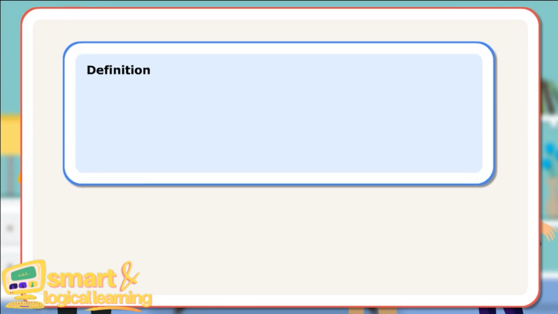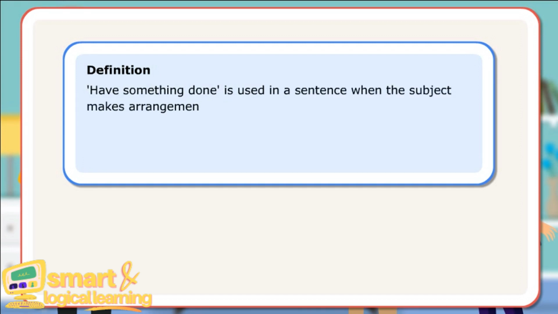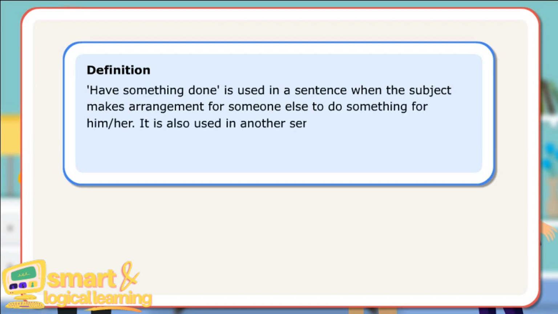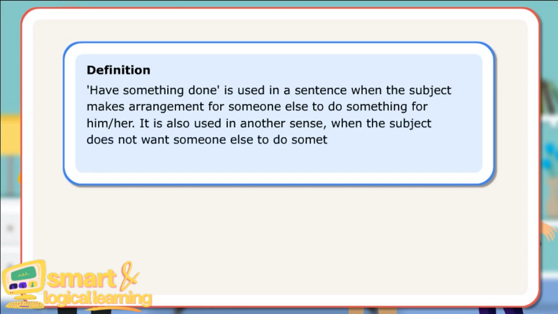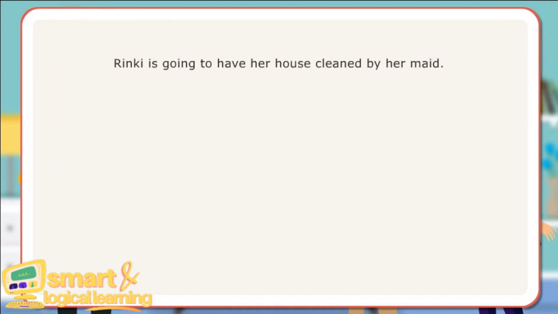Definition: have something done is used in a sentence when the subject makes arrangement for someone else to do something for him or her. It is also used in another sense when the subject does not want someone else to do something to him or her since it is not something good. Let us look at a few sentences. Rinki is going to have her house cleaned by her maid.